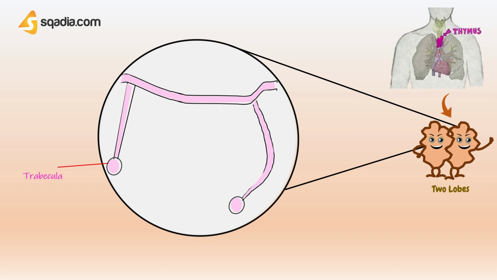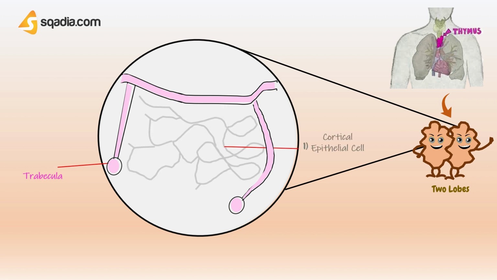Numerous different cell types can be found in the thymus, which all play a role in T cell development. Let's discuss their role and structure. The epithelial cells. Three types of epithelial cell have been described in the thymus. First type is the cortical epithelial cells. These cortical epithelial cells make up a mesh throughout the cortex, so they provide structure. Another important function of these cells is that they also secrete factors that are essential for T cell development.